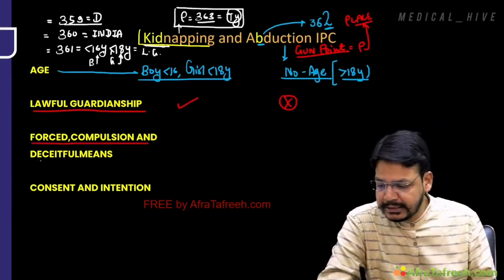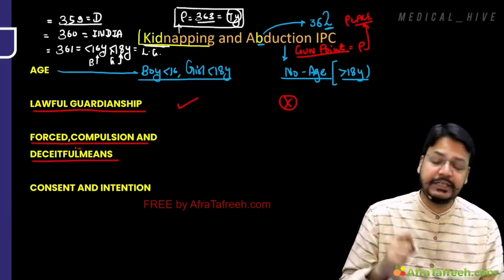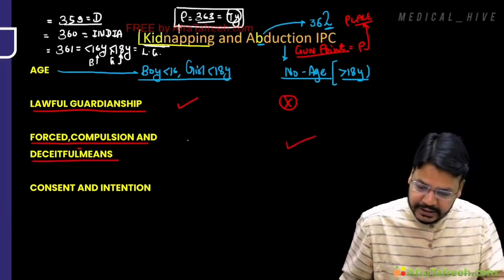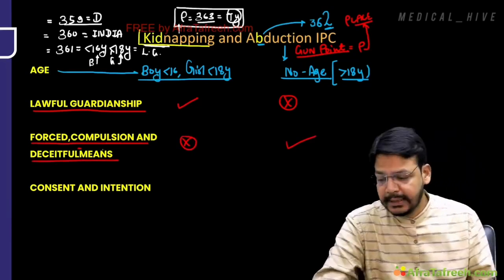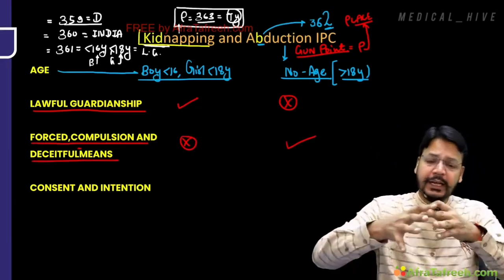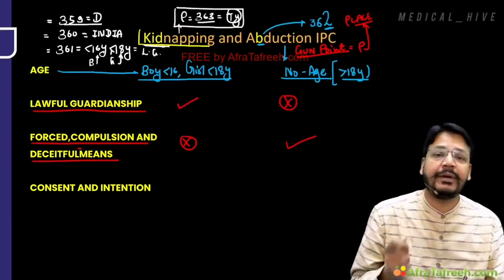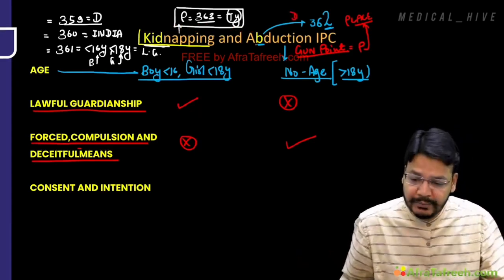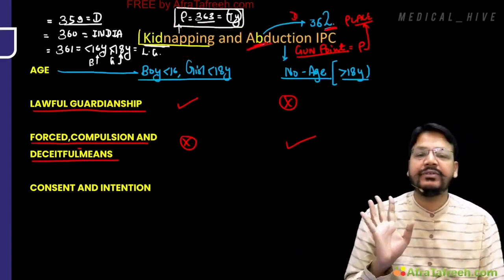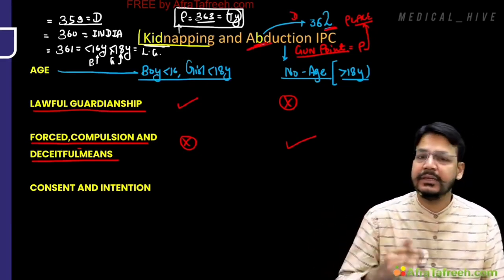Force, compulsion and deceitful means, my dear friend, that is seen in abduction, it is not seen in kidnapping. Force, compulsion and deceitful means. Aapne forcefully, like you have put a person in a room forcefully after 18 years of age, it's abduction. 362. Abduction is defined under 362. How would you remember? B, second alphabet, 362. Remaining are kidnapping. 359, 360, 361, 363.